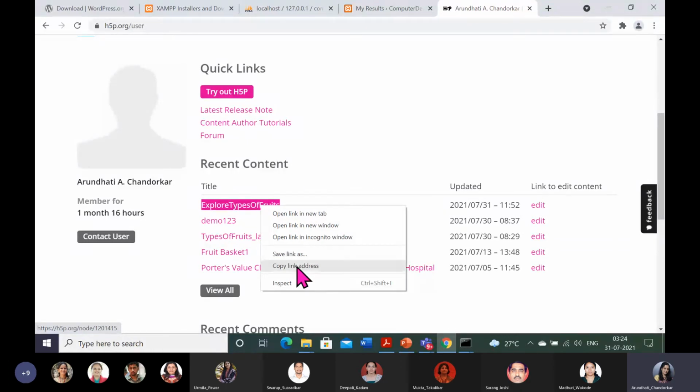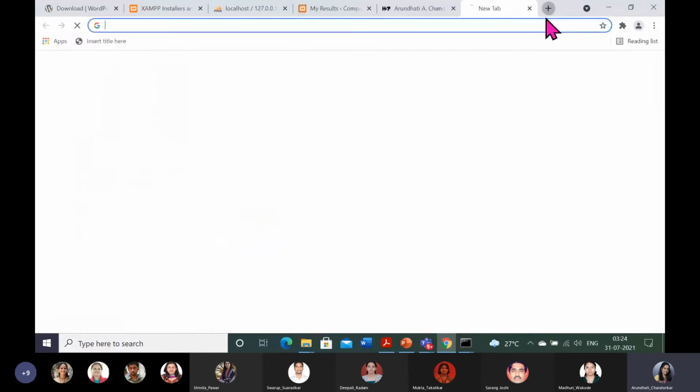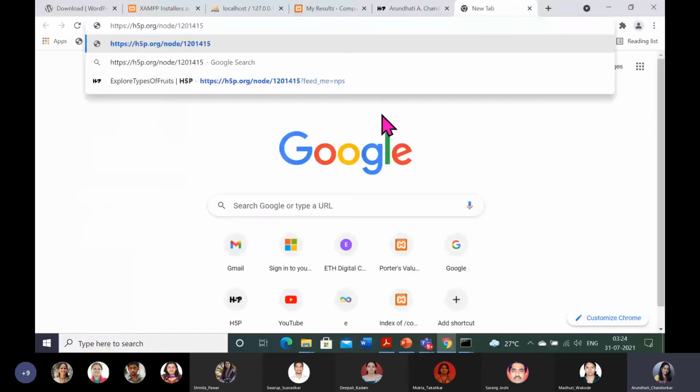So I will show you the user mode also. This is admin mode because I have logged into my site, h5p.org. I will copy this link. Sorry, just a minute. I will copy this link address and, as a normal user, I will paste it here. So see.